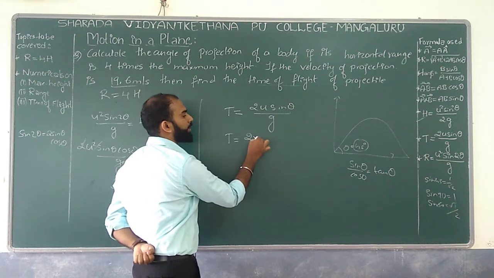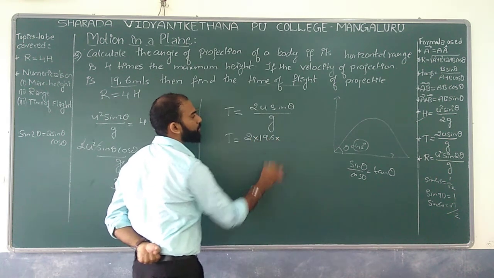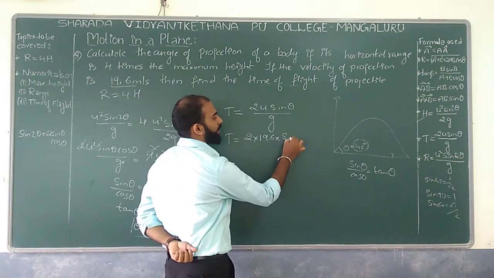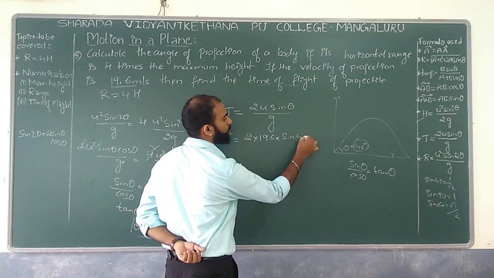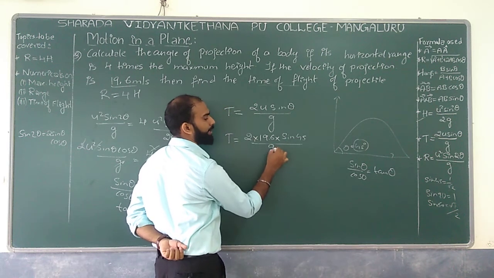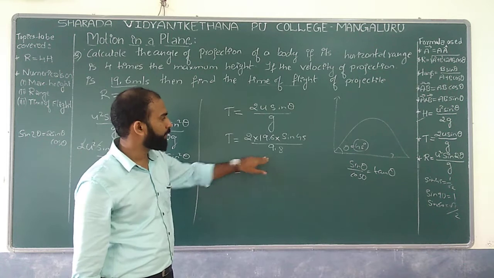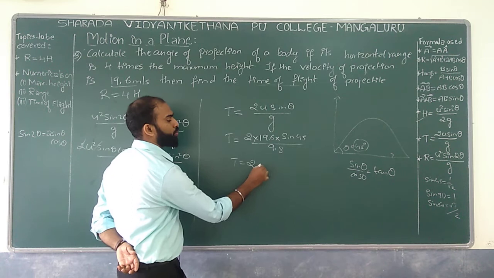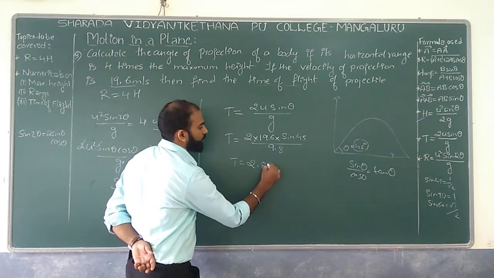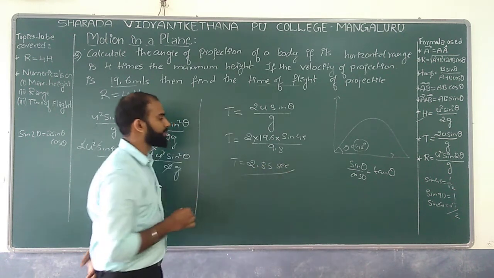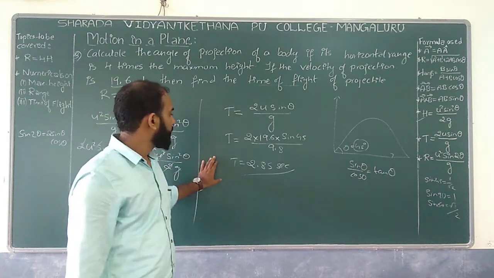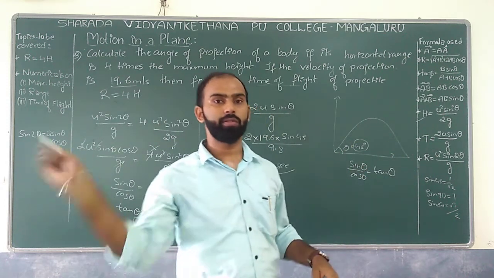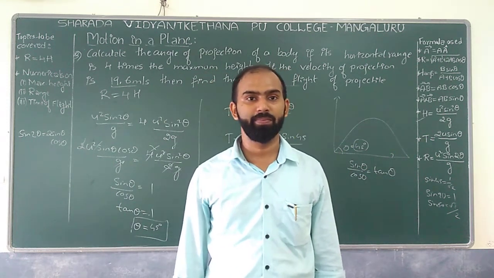So T equals 2 into 19.6 into sin 45, which is 1 by root 2, divided by 9.8. If I divide, the value we get is T equal to 2.83 seconds. This is the time taken by the body to cover its path from one end to the other.